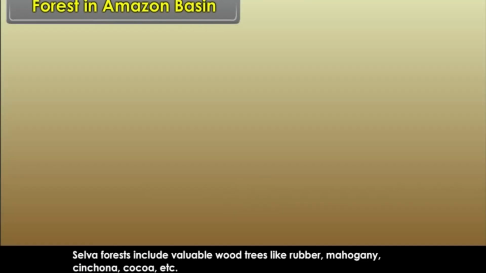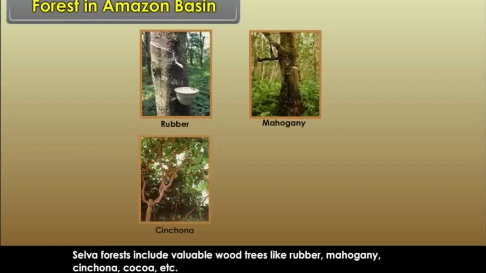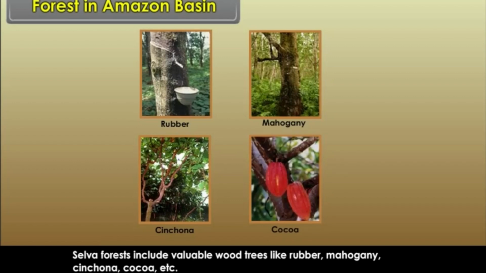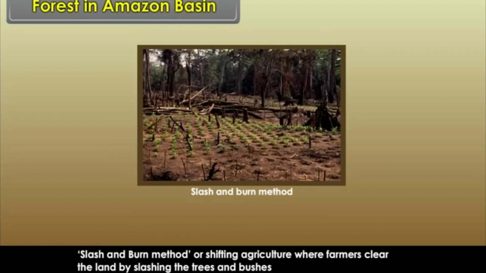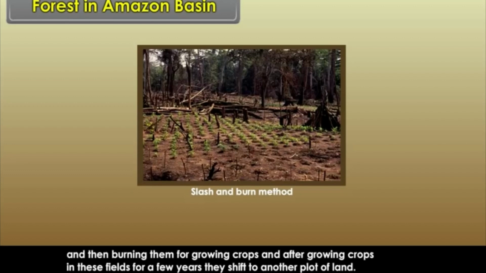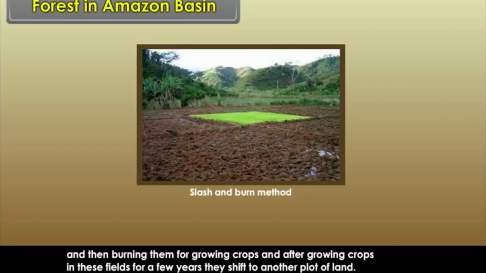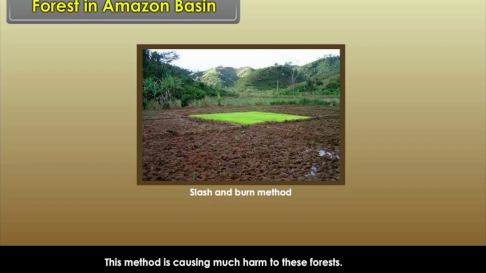Selva forests include valuable wood trees like rubber, mahogany, cinchona, cocoa, etc. Slash and burn method or shifting agriculture, where farmers clear the land by slashing the trees and bushes and then burning them for growing crops. And after growing crops in these fields for a few years, they shift to another plot of land. This method is causing much harm to these forests.